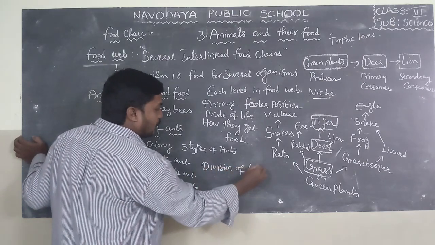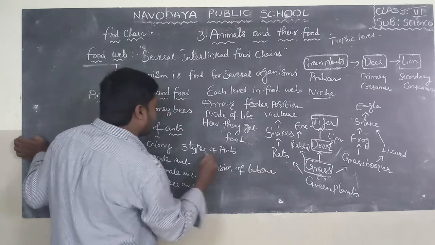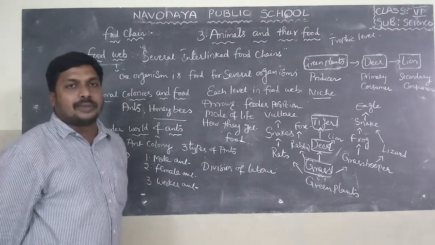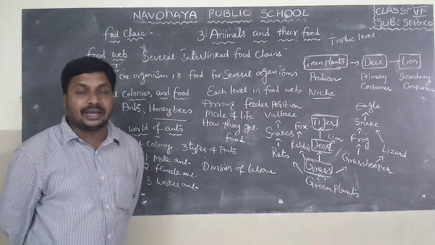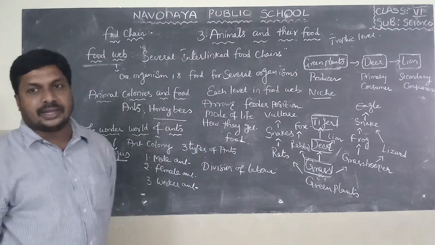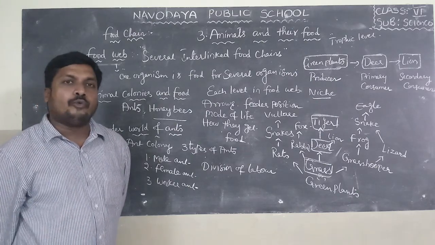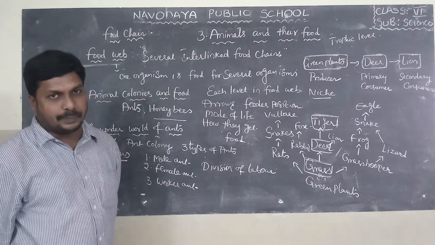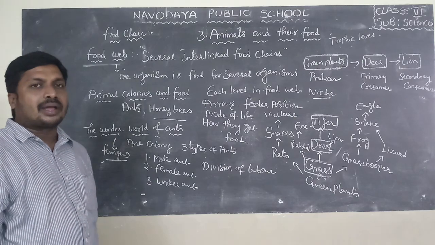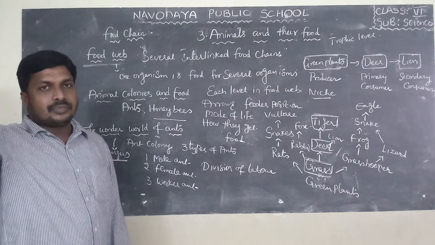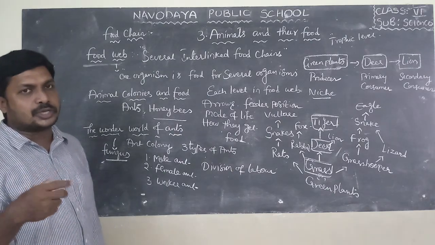Division of labor. We can find division of labor in honeybee colonies also. If you look at honeybees, we can find three types of bees: king bee or drone, queen bee, and worker bees. Worker bees collect nectar or honey from flowers and store it for future use.